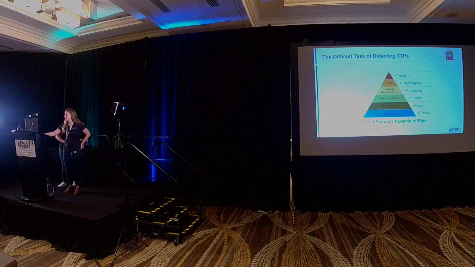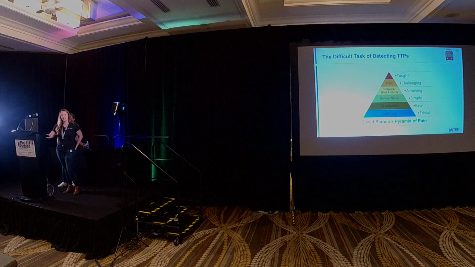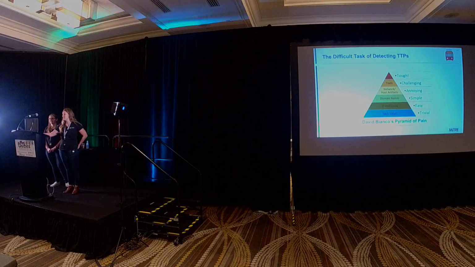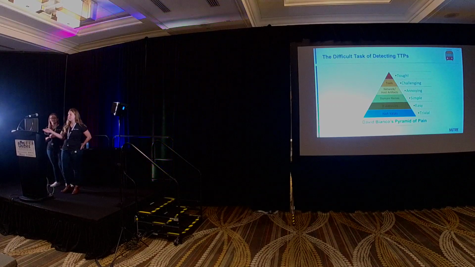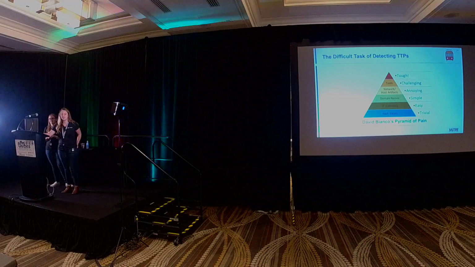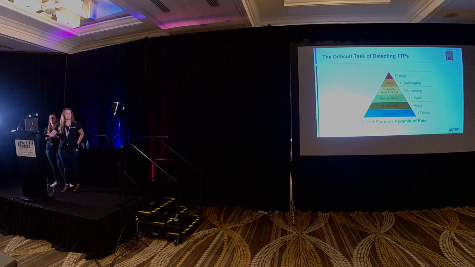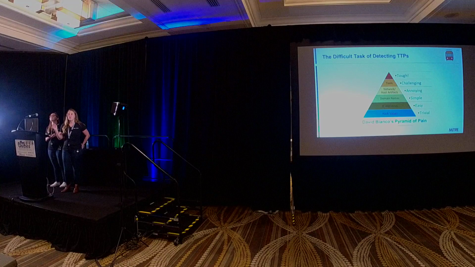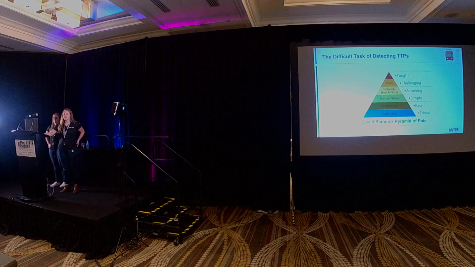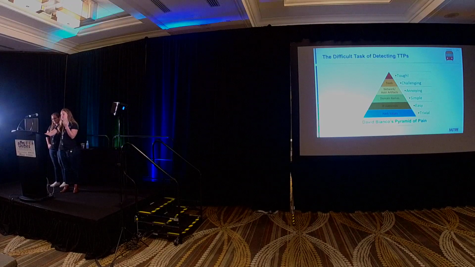So I like to start with David Bianco's Pyramid of Pain. I think it gives a good description as we start to get into ATT&CK. I'm sure many of you have seen this many times. But we'll go ahead and start that things like hash values are easy for adversaries to change, right? They're also easy for defenders to detect. But the problem becomes that if you're a defender looking only for the hash values and your adversary changes one bit in their malware file, well, that hash file value is no longer valid.